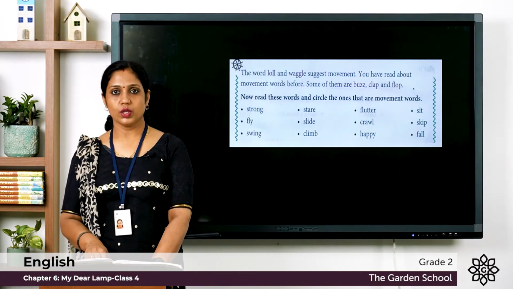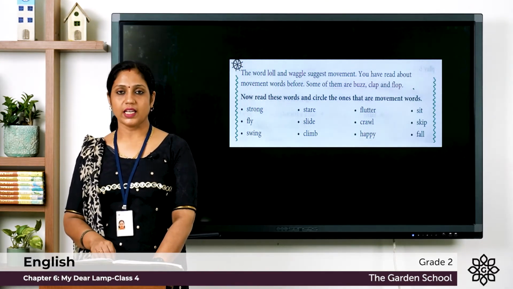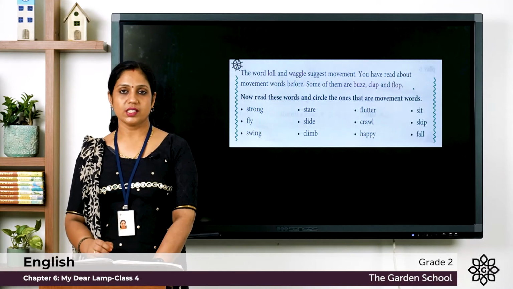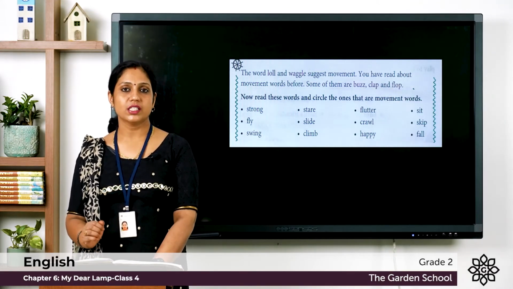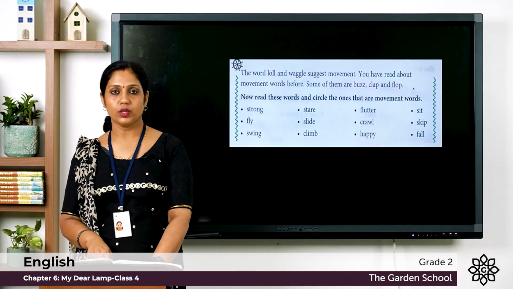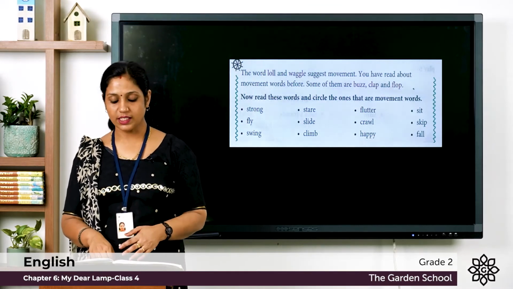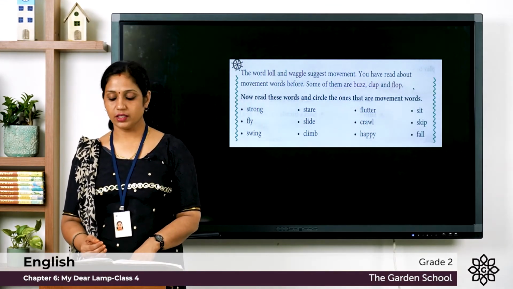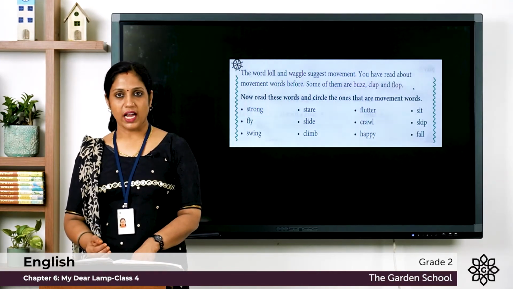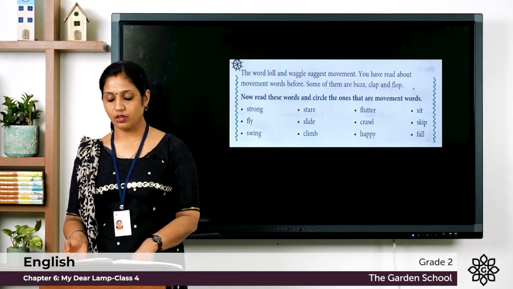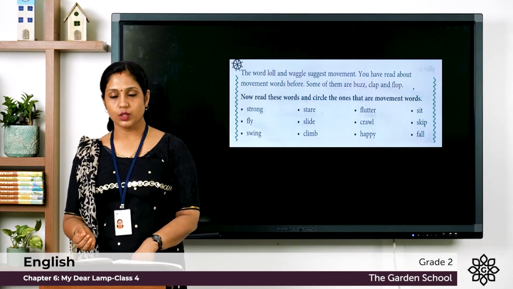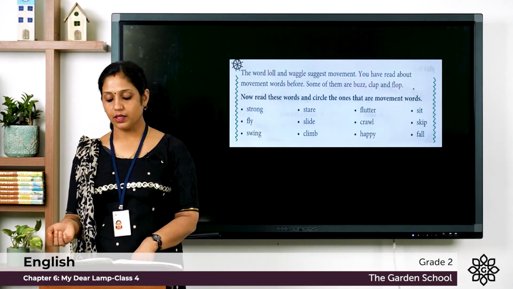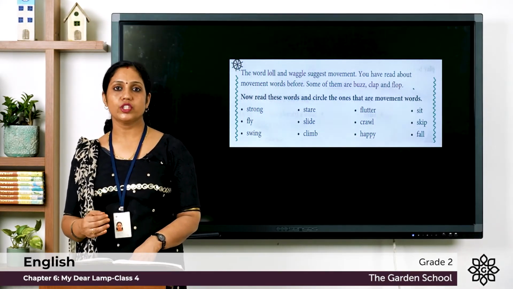Now read these words and circle the ones that are movement words. So here some words are given and we have to circle the words that are movement words. Now let's see what are the words. Strong, stare, flutter, sit, fly, slide, crawl, skip, swing, climb, happy, fall. So which are movement words?